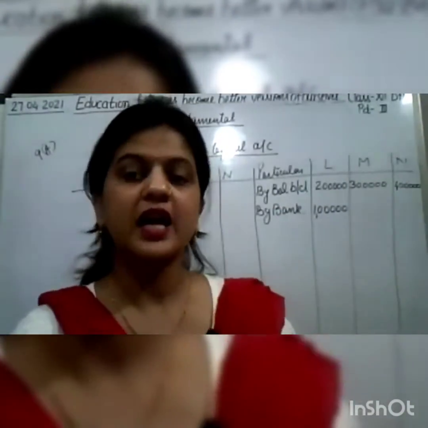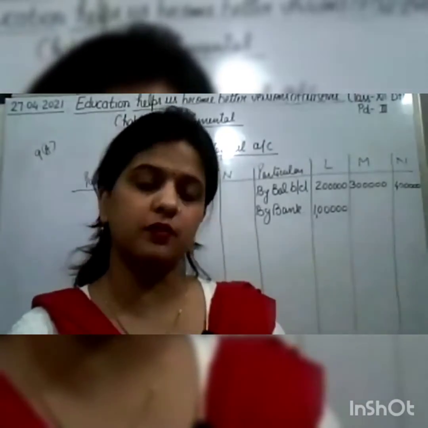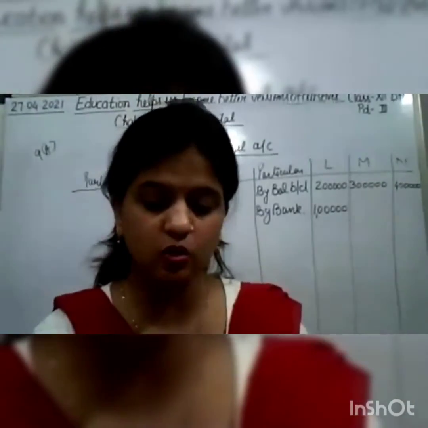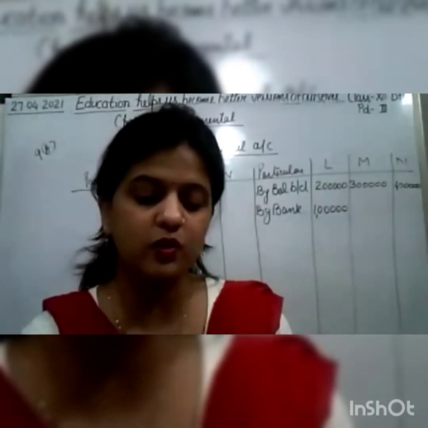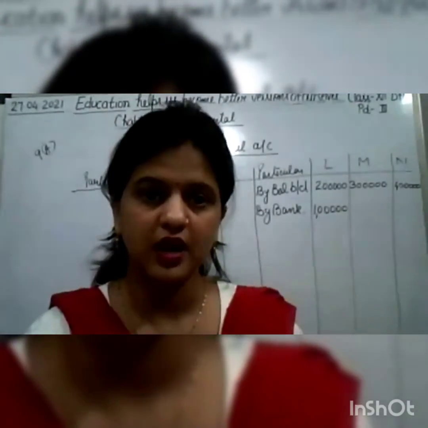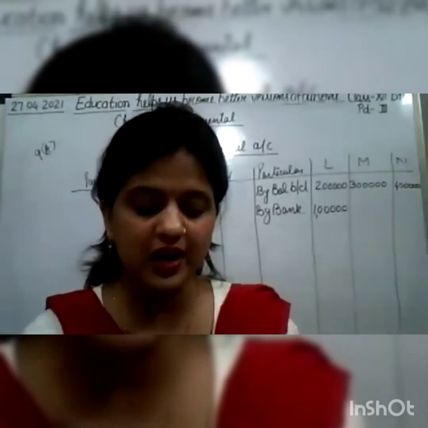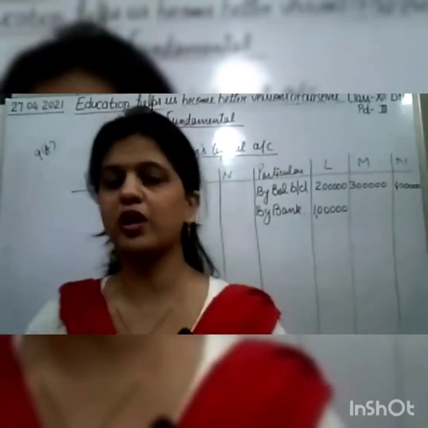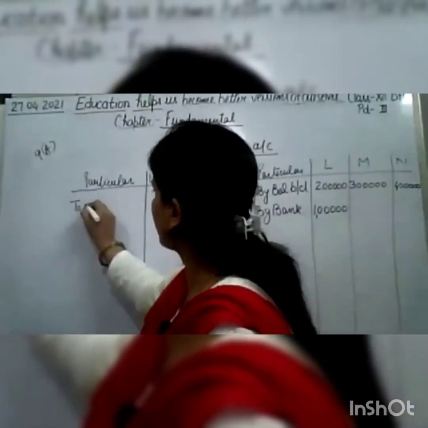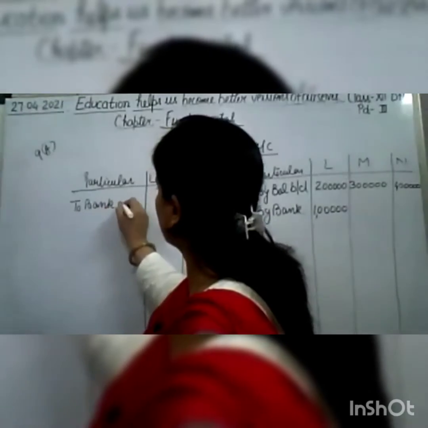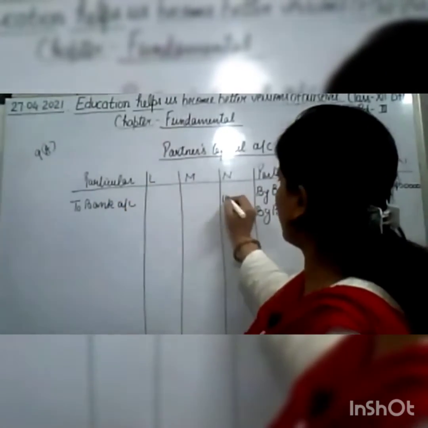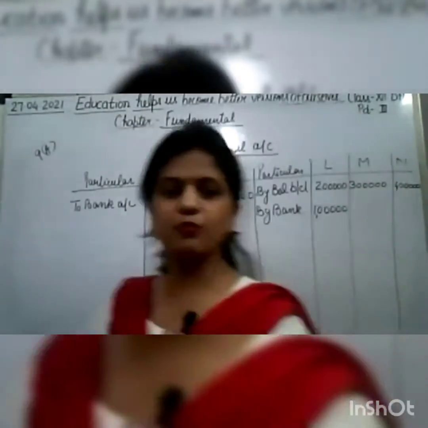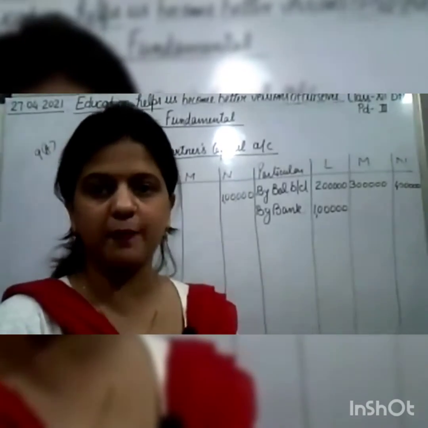Now, next, if any drawing is made by a partner out of capital. So here you can see that N is withdrawing 1 lakh from his capital. Is that right? N is withdrawing 1 lakh from his capital. So here it will be shown in the capital account. So it will be debited to bank account, N 1 lakh. Okay. And we do not have to do anything further in the partners' capital account.